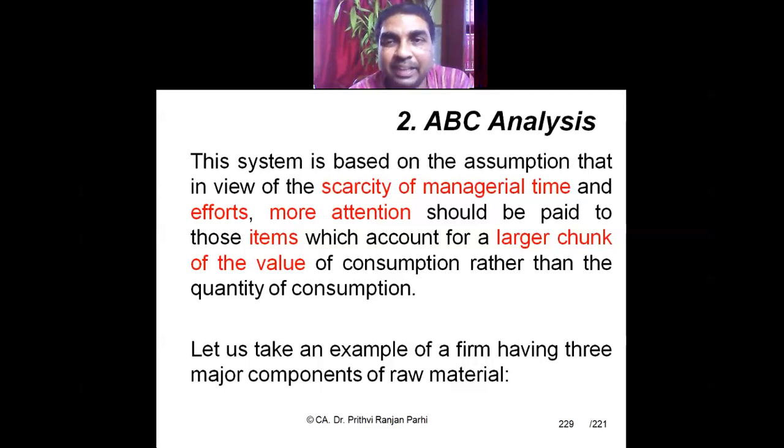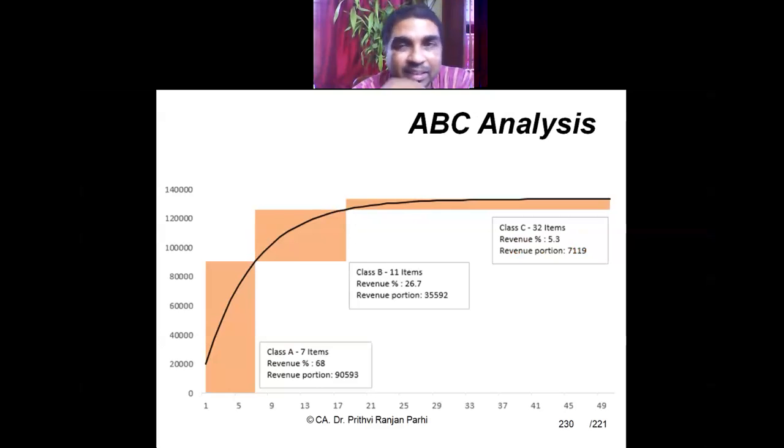The items which are relatively less important do not get detailed attention. So more attention is given to the high value items and less attention to the relatively less valued items. To understand that, I'm showing you a chart.